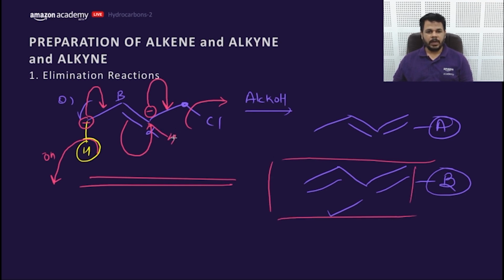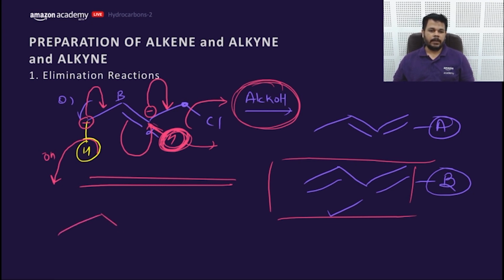This H cannot be removed. This is the vinylic hydrogen, which is not as strong a bond. This cannot be removed by the alcoholic KOH. This is vinylic hydrogen.